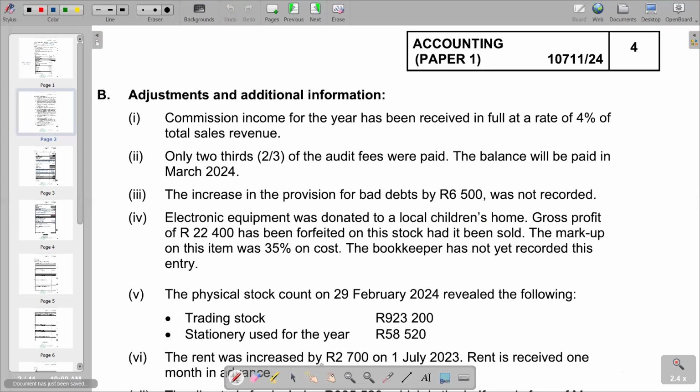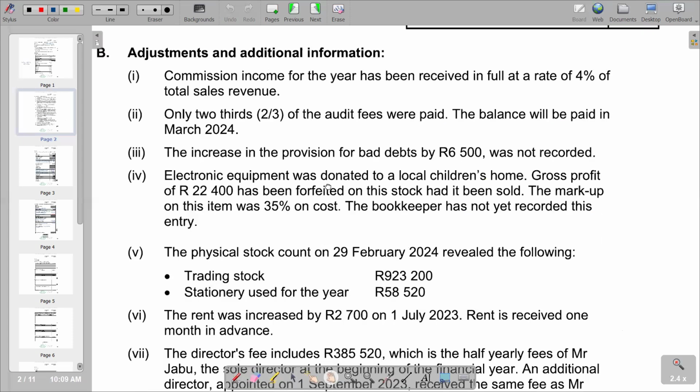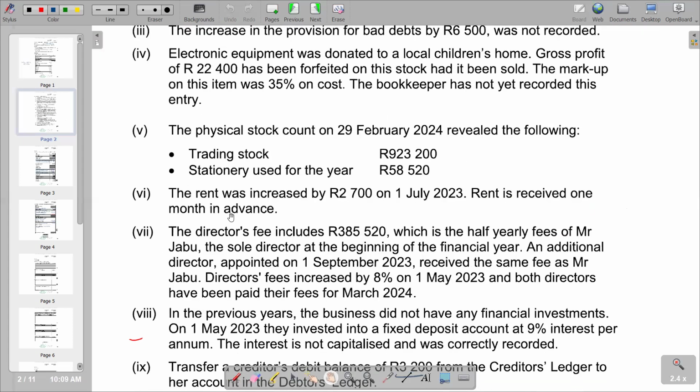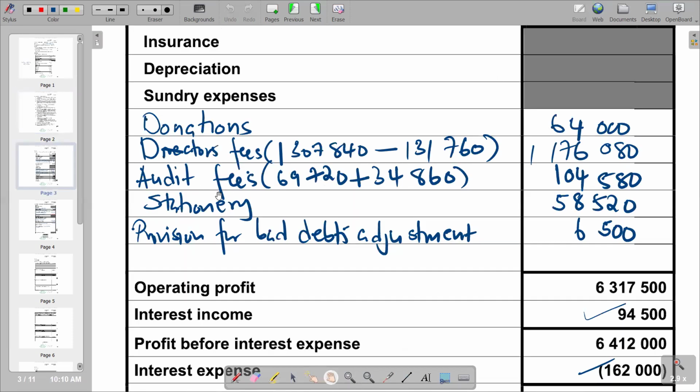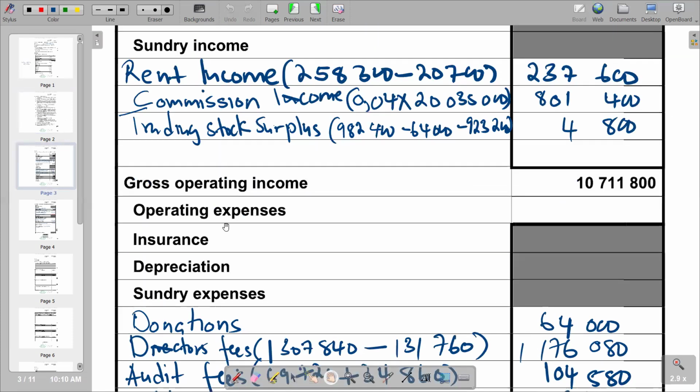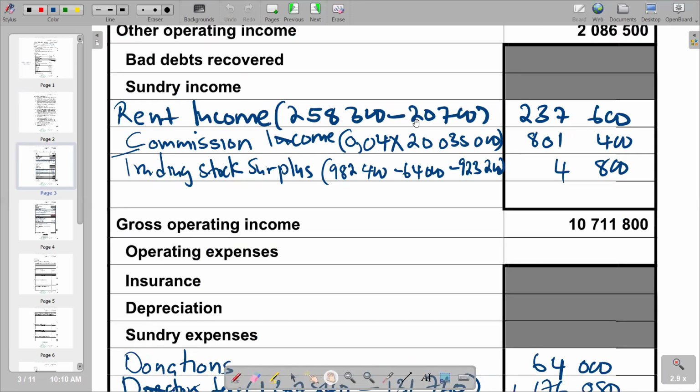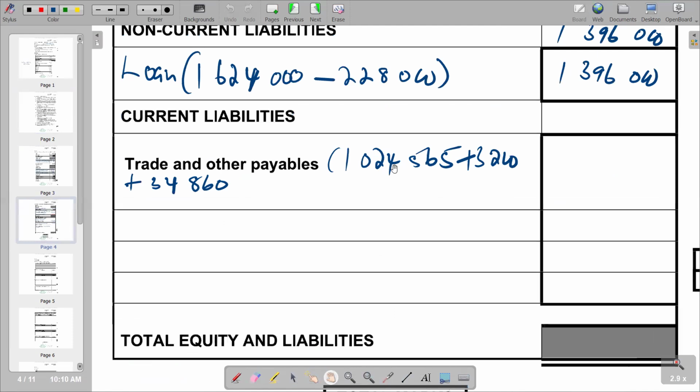We go down checking for another. We've got rent that was received in advance. Rent is received 1 month in advance, which is a payable. So we are also supposed to add that one, of which we calculated that rent and we got 20,700. So we are supposed to add it here.